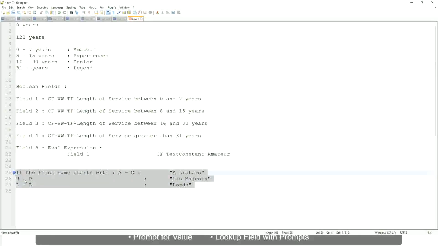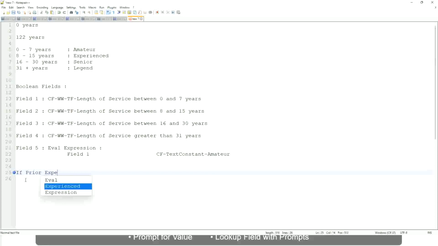Now tell me this, if prior experience, okay, not prior experience, let's not do that. If job profile is, or not job profile, let's say if management level is manager or above, I will have to get it proposed.